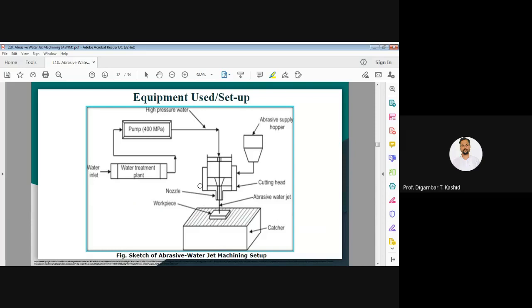Here also we have to maintain the nozzle tip distance or standoff distance. You can see the nozzle is here and the workpiece is here. So there is a nozzle tip distance. It will affect the material removal. So please draw the diagram immediately.